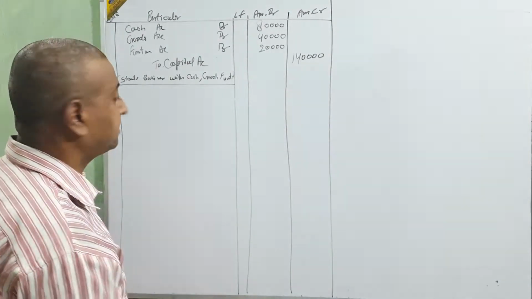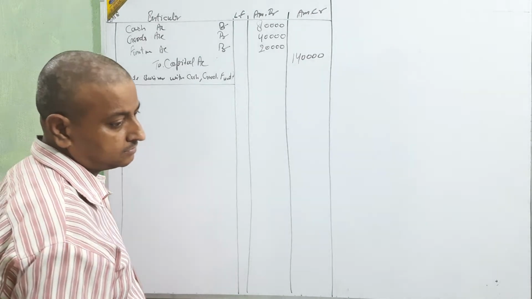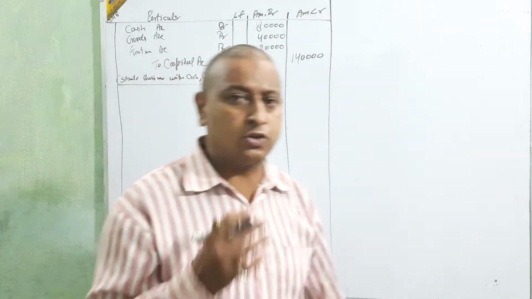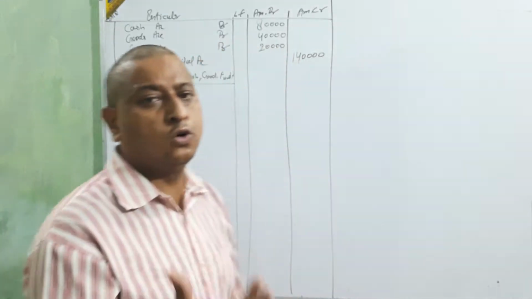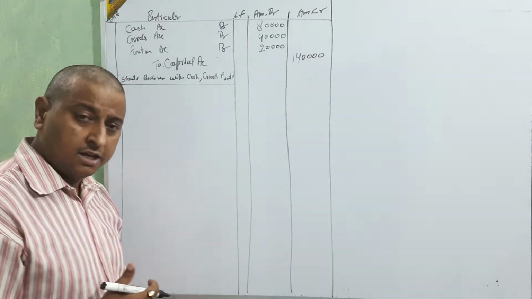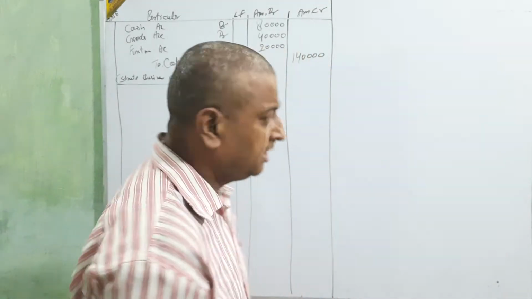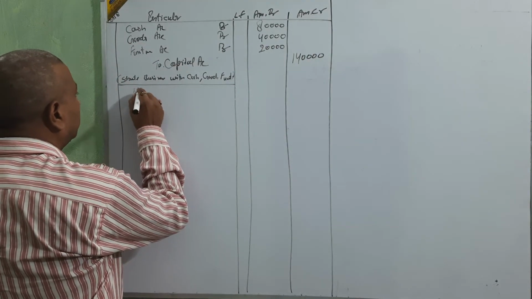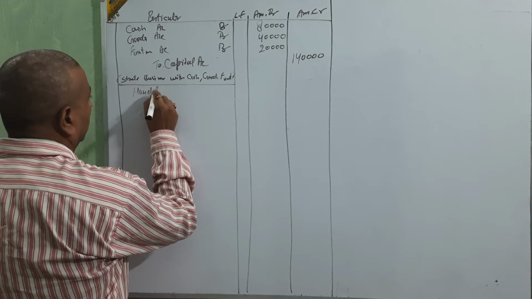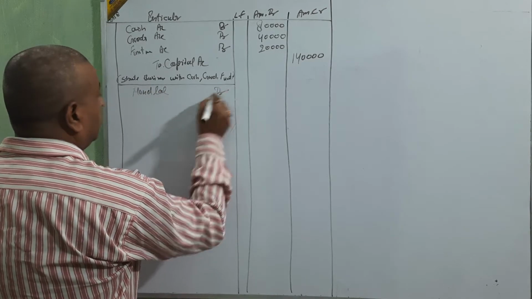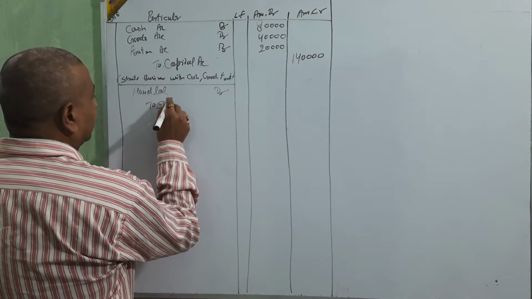Next. June 2, sold goods to Nandlal of the list price of 20,000. First read: sold goods to Nandlal. You are going to sell, Nandlal is receiving, and receiving means debit. It means Nandlal debit to sales.